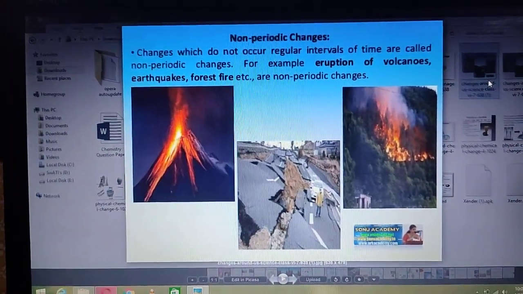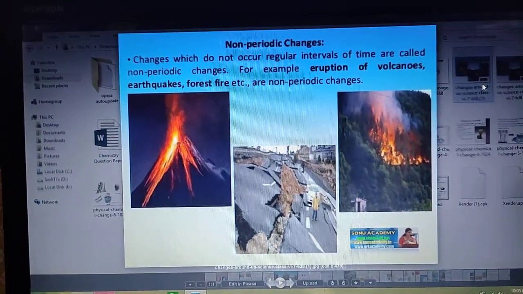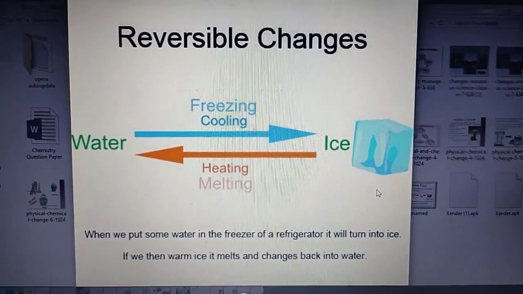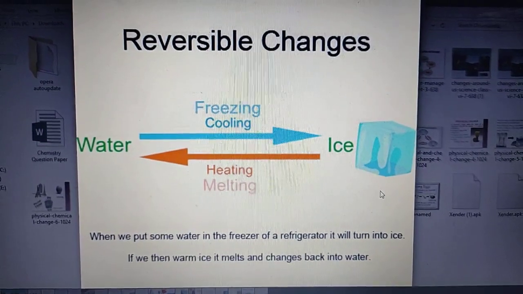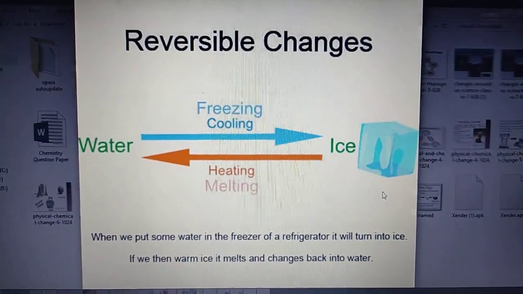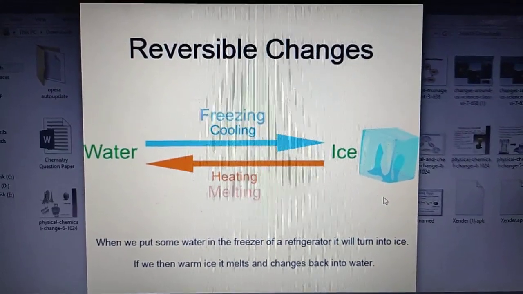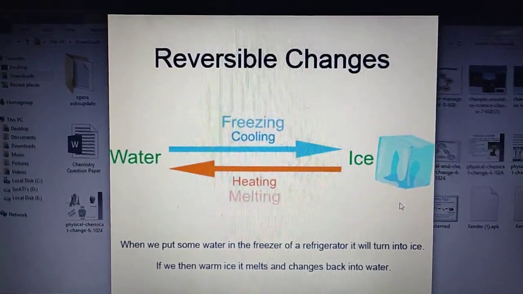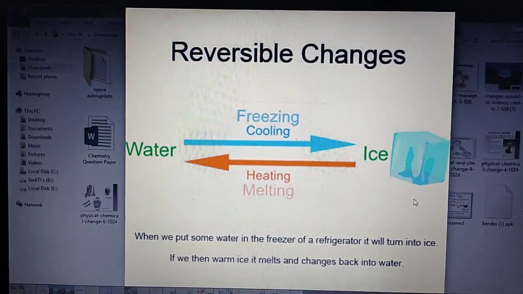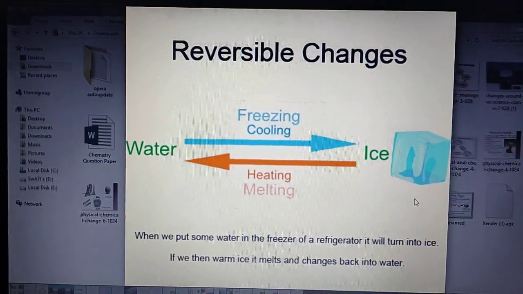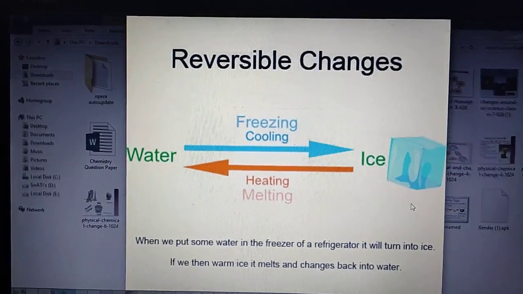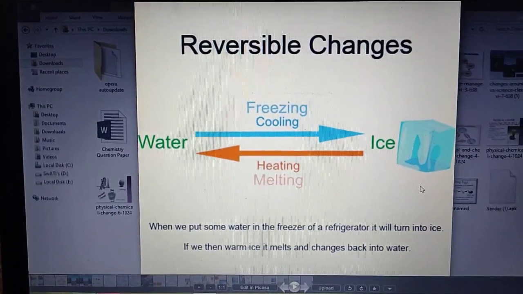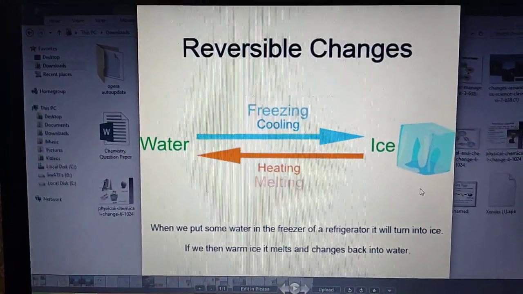Then we have discussed reversible and irreversible changes. Now what are these? Reversible changes are the changes that can be reversed, or temporary conversions are reversible changes. Like the reactions that are reversible are reversible reactions. We can say that in such kinds of reaction, one substance is modified into another form, but a new compound is not formed.